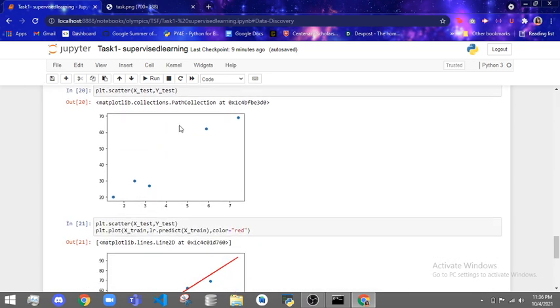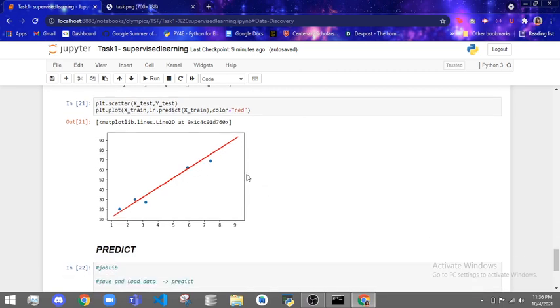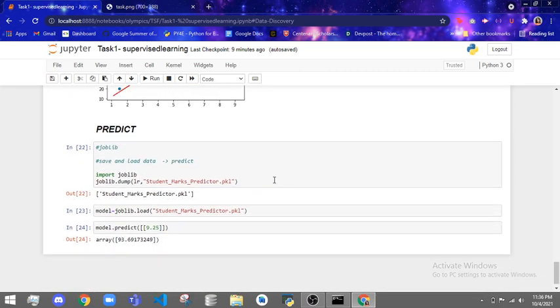Then we plot it on the scatter plot again, with the linear straight line in red, specifying how much deviation is happening there. Now the last part is to predict.